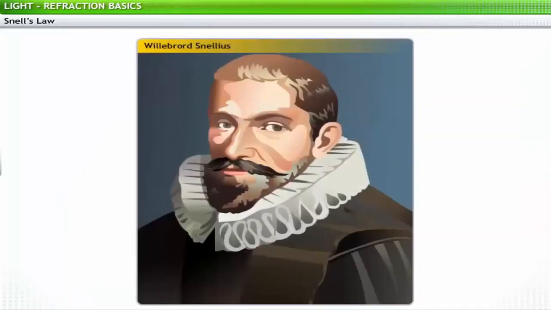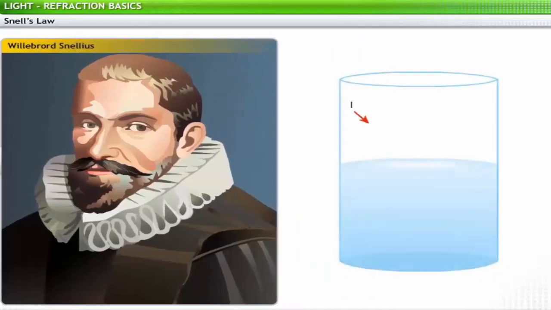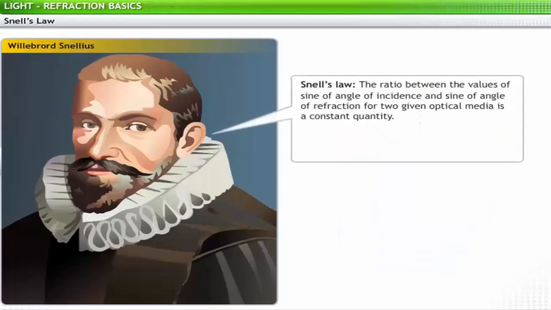Willebrord Snellius, a Dutch mathematician, discovered the relationship between the angle of incidence and the angle of refraction for two given optical media. On the basis of this knowledge, he proposed a law to measure the refractive index of a material. This law is known as Snell's law. According to Snell's law, the ratio between the values of the sine of the angle of incidence and the sine of the angle of refraction for two given optical media is a constant quantity.